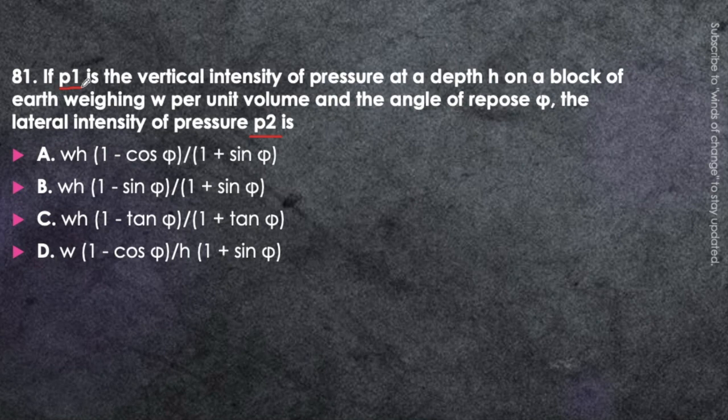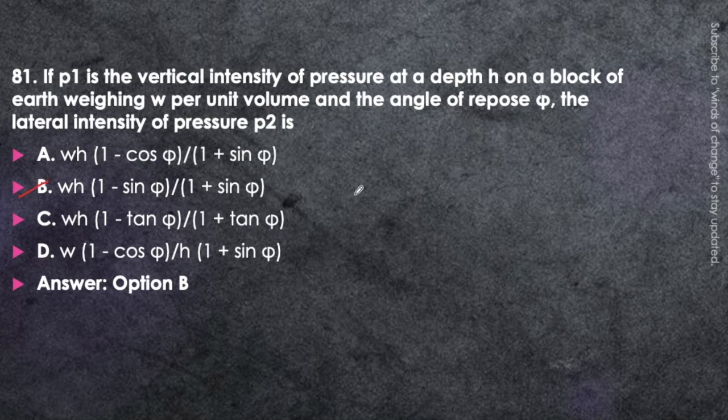There was a factor Ka that is given by the formula (1 minus sin phi) upon (1 plus sin phi). If we know the vertical pressure, here the vertical pressure will be W into H, where W is the unit weight and H is the height. So WH will be the vertical pressure intensity, and we multiply it by Ka. It will be option B, that is WH (1 minus sin phi) upon (1 plus sin phi).